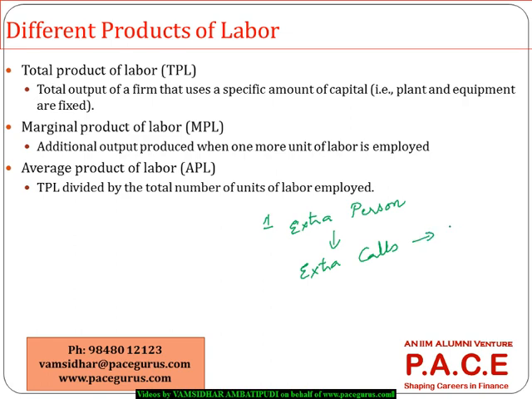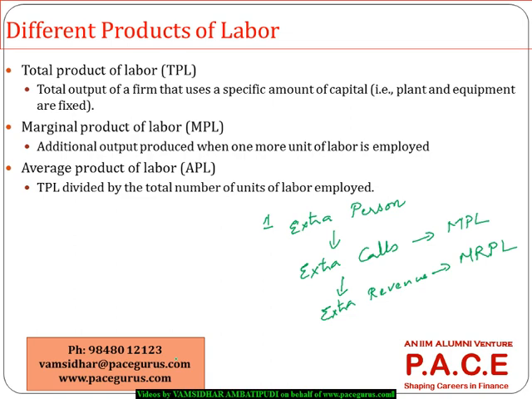This is what is called marginal product of labor. One extra labor, how much of extra units or extra calls can typically be handled. The next stage, how much of extra revenue can he generate? This is called as marginal revenue product of labor.